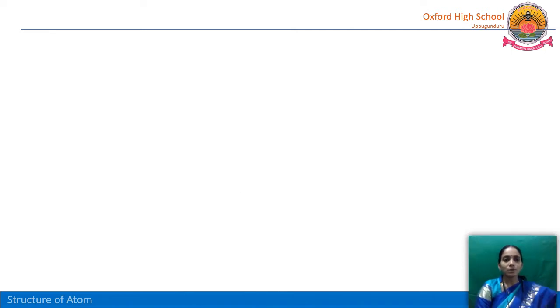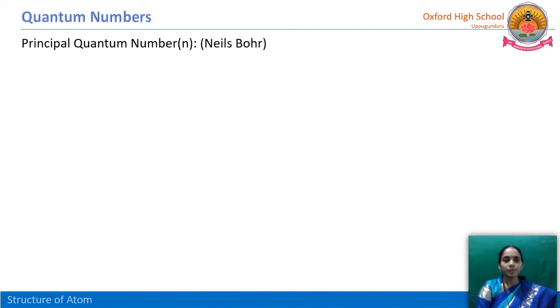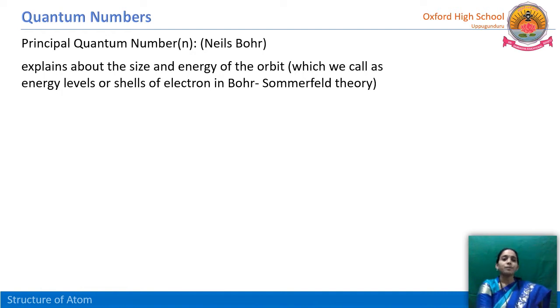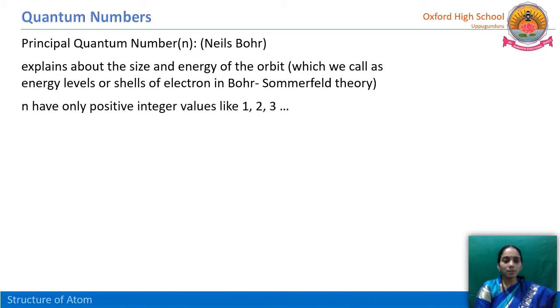The first quantum number is the principal quantum number. It is represented with n, and this was proposed by Niels Bohr, the same Niels Bohr we studied previously. It explains the size and energy of the orbit. This orbit we can also call an energy level or shell. We have studied this. The n values, n meaning the principal quantum number, are positive integers, that means 1, 2, 3, 4 and so on.